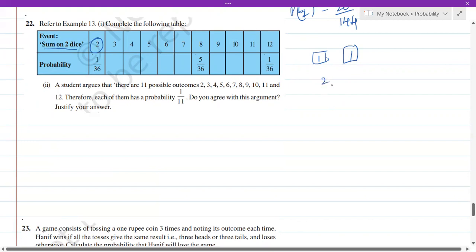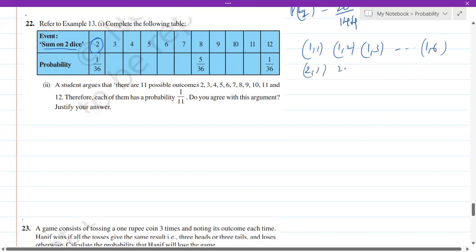Isn't it? So totally how many possibilities are there? 36 possibilities. Okay, 1 plus 1 is 2. So this is the only possible chance, isn't it? For this, let me write the table itself. When you throw 2 dice, these are the possibilities, isn't it? 1,1; 1,2; 1,3, so on up to 1,6, which we have discussed in the previous video.